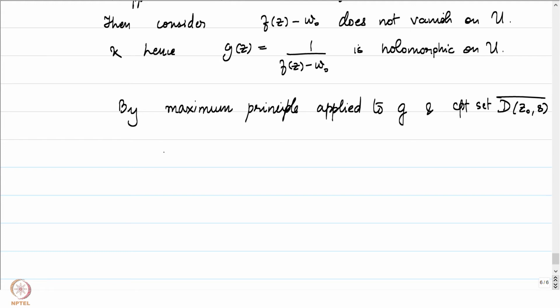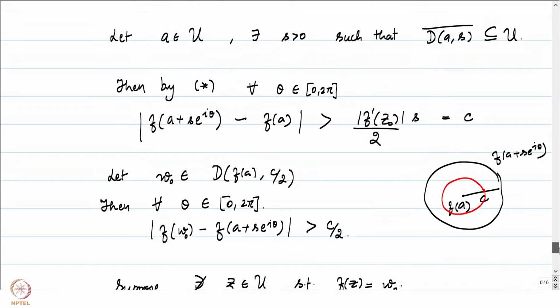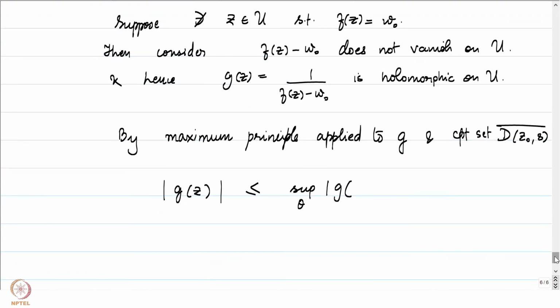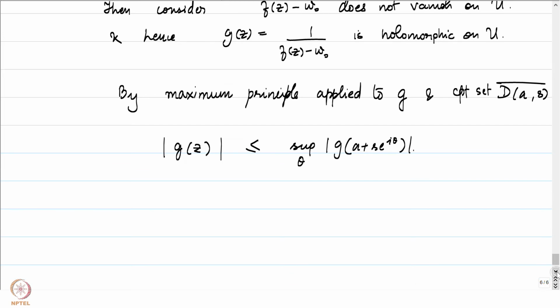By the maximum principle, the absolute value of g of z is less than or equal to the supremum over the boundary, which I will now write as the supremum over theta of the absolute value of g of... oh, I'm sorry, this is not what I want exactly, it's A. I made a mistake, this is not z0, this is A. Everything else is right, and the supremum will be over the boundary, s e to the power I theta. That's precisely what our maximum principle will tell us for all z in D(A, S).